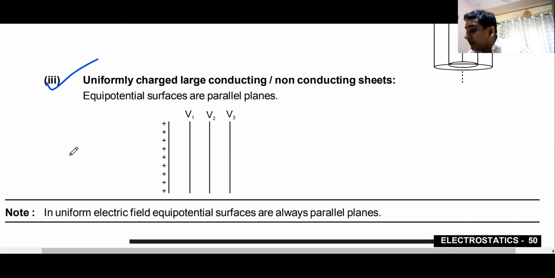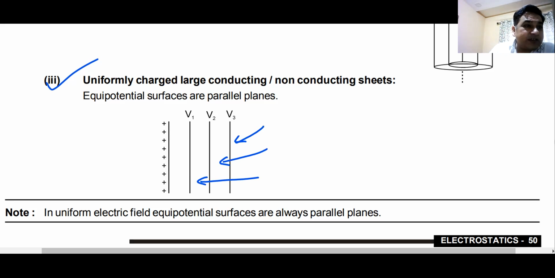Uniformly charged, non-conducting or conducting sheets: if you have an infinite sheet of charge or mass, it will create plane equipotential surfaces like this. So these are the things that you must remember about equipotential surfaces. Equipotential surfaces are the same as wavefronts. So if you understand equipotential surfaces, you must be able to understand wavefronts.